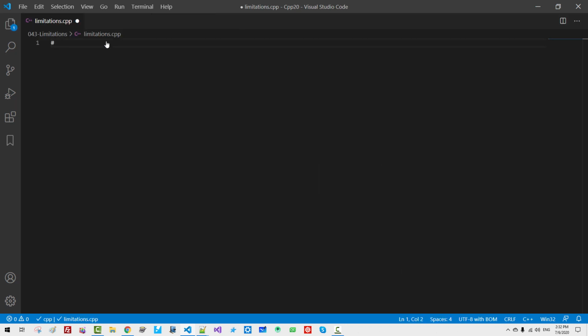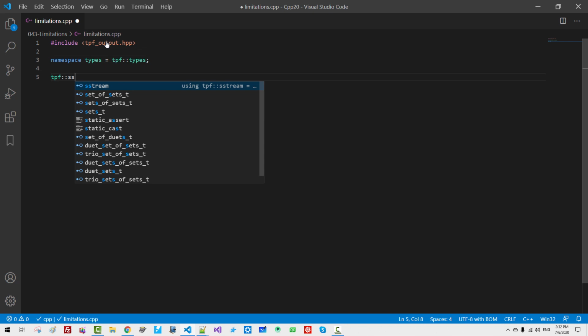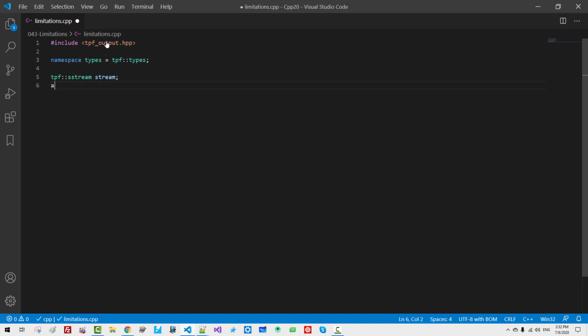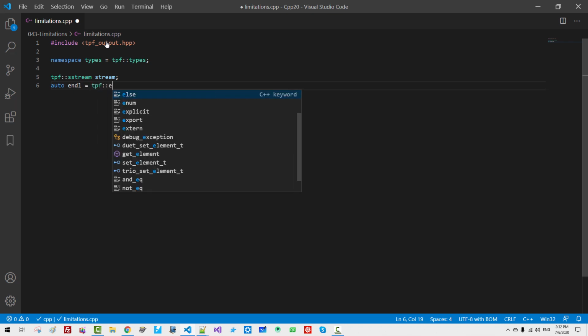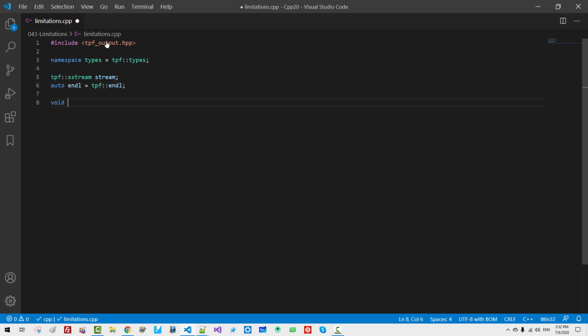Ctrl V. Include talkplayfun output.hpp, namespace types, talkplayfun types, talkplayfun, stream, auto, endl, talkplayfun endl, void test type list functions, int main. I will copy this function, paste it here.